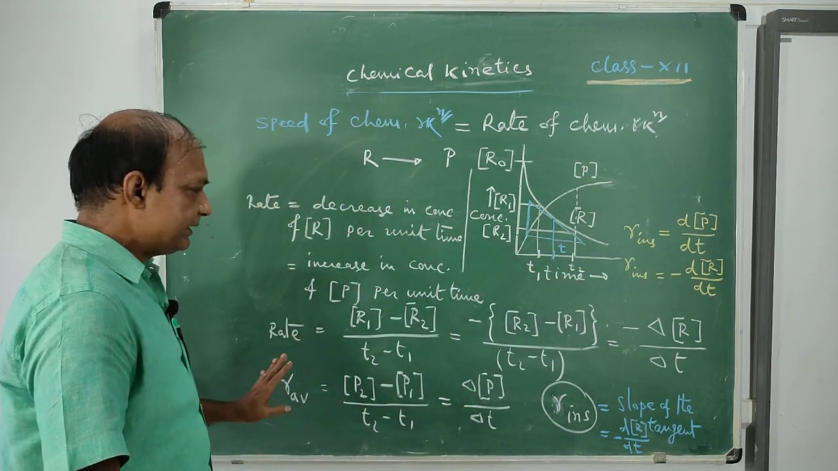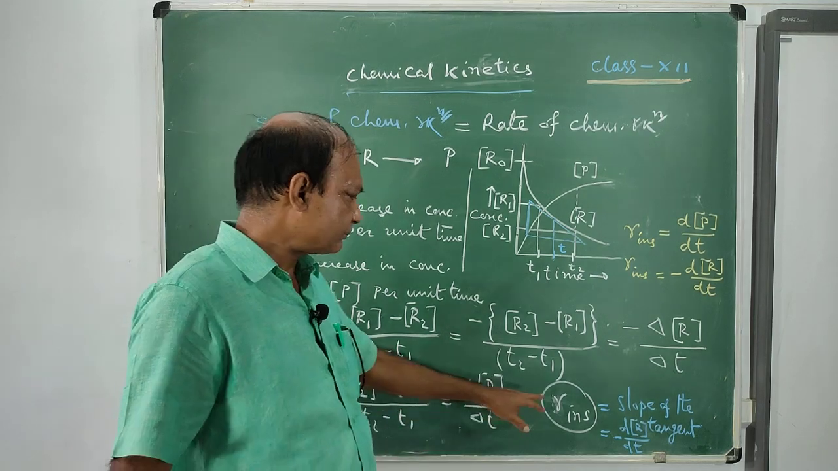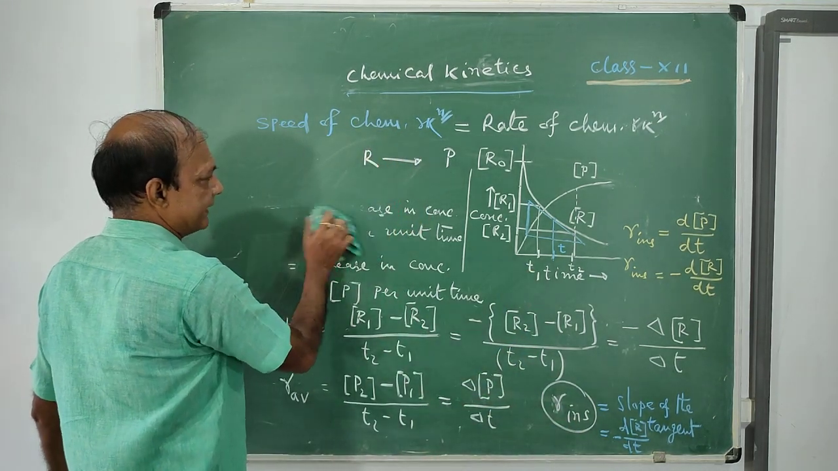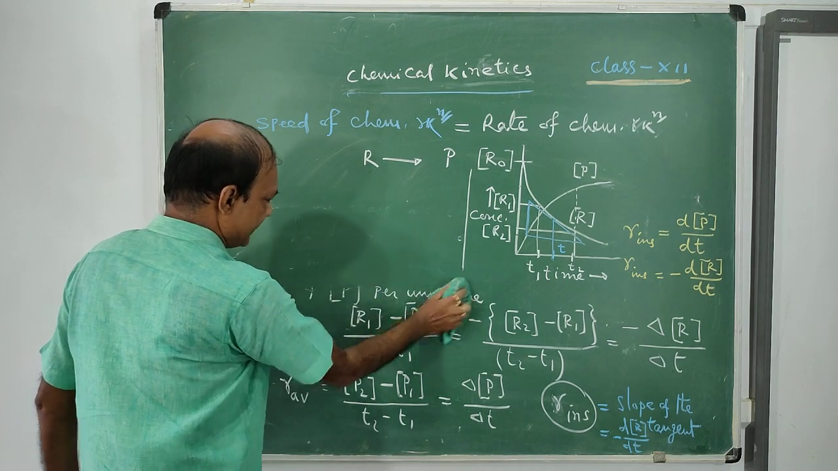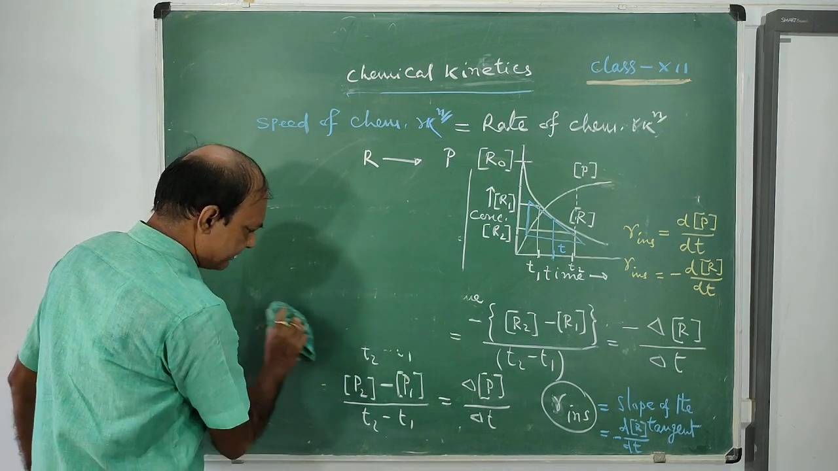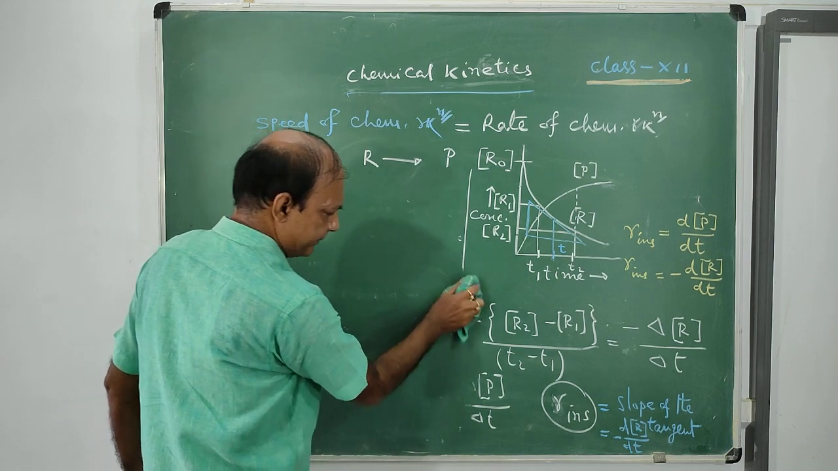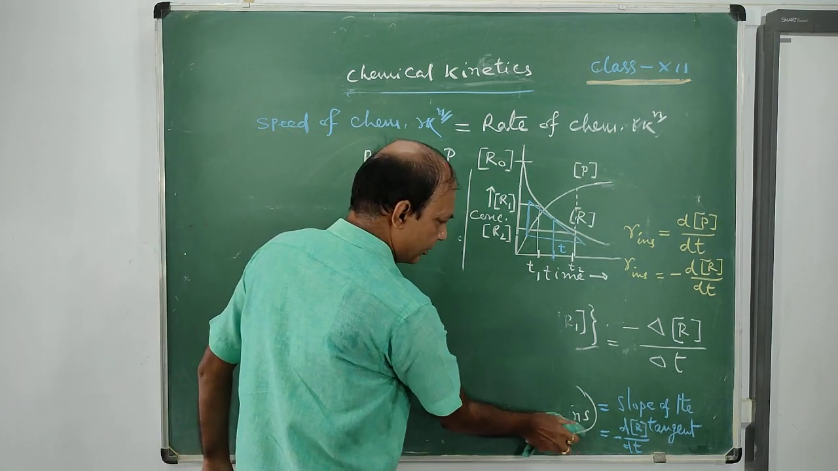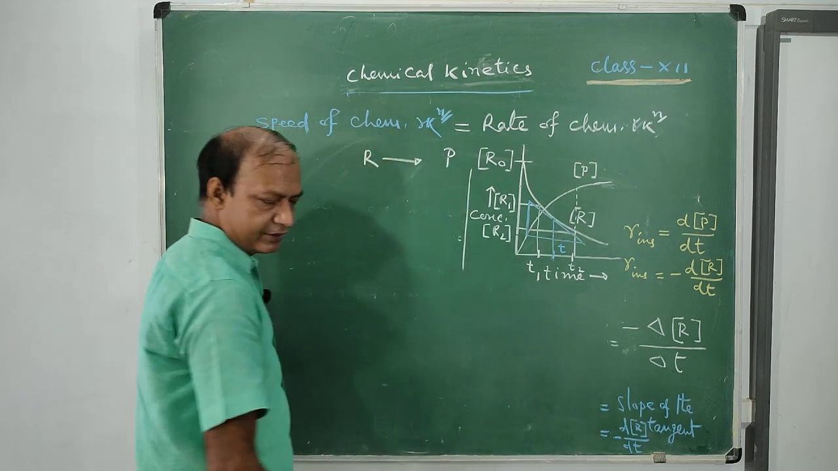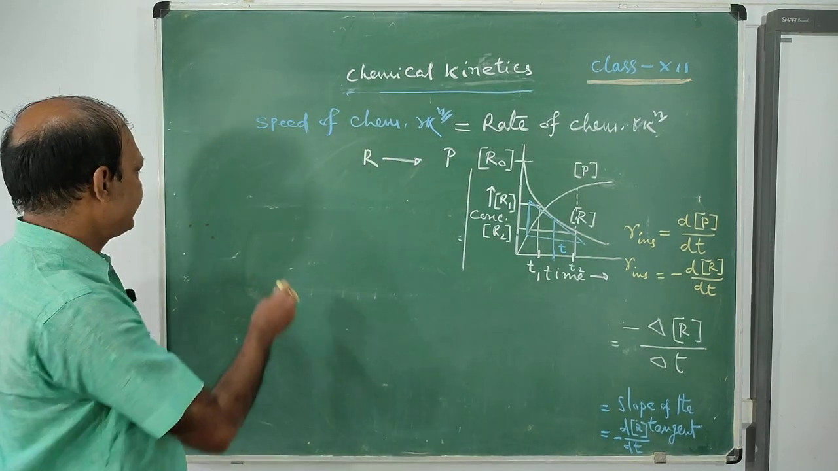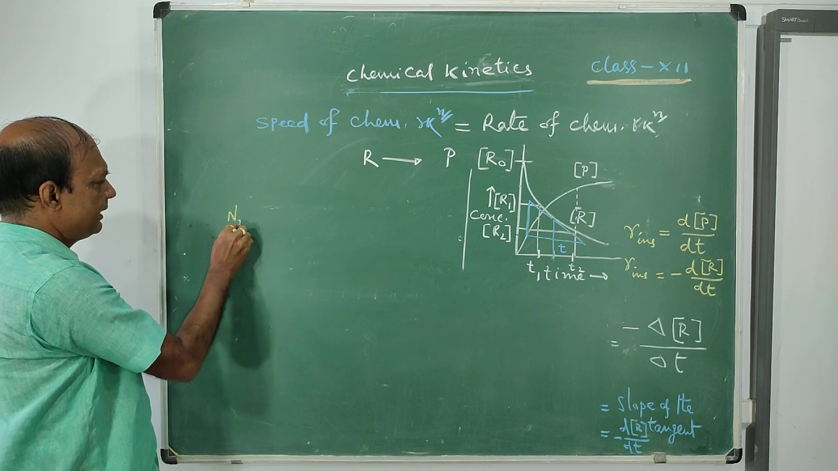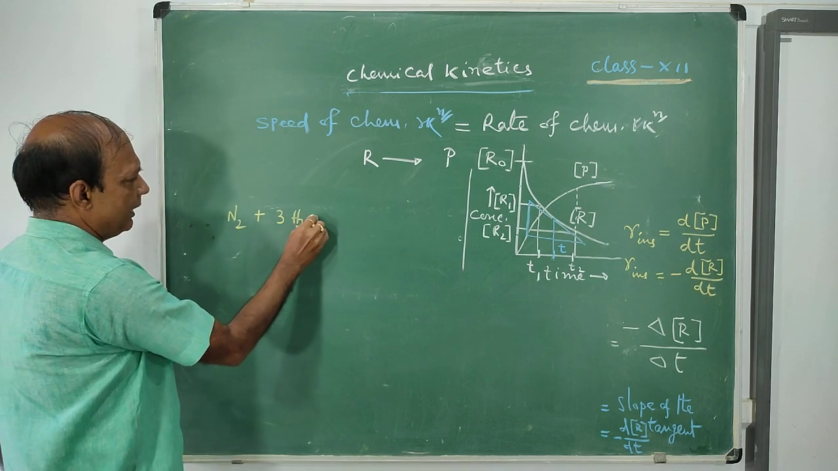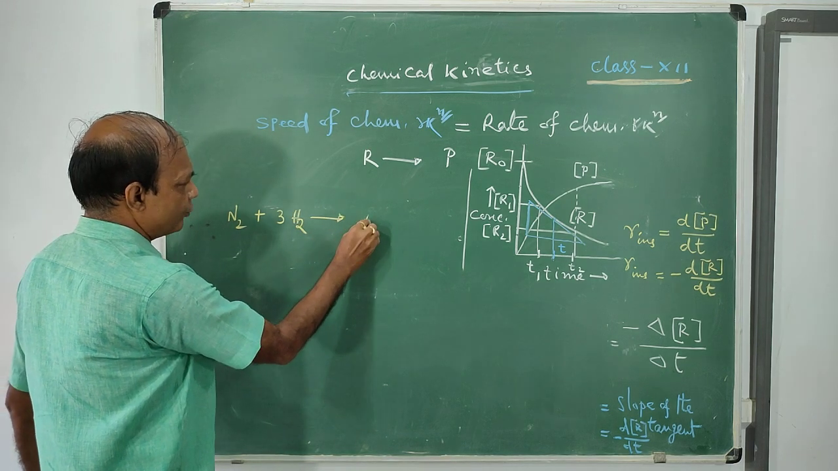Now, after knowing these two things, we are going to chemical reactions. What happens in a chemical reaction? You know that in every chemical reaction there can be one or more reactants and there can be one or more products. Let us take an example of a chemical reaction. That is a very simple example, N2 + 3H2 gives 2NH3, ammonia.